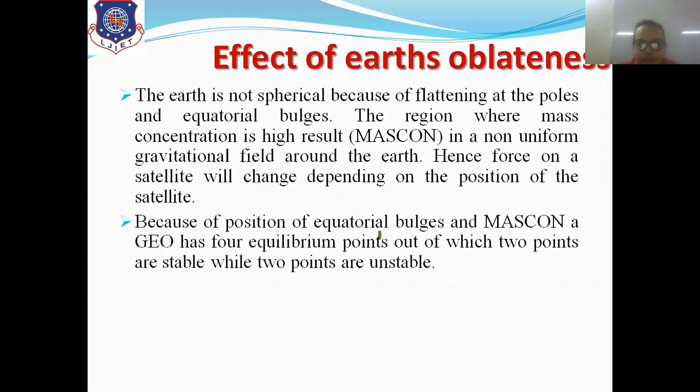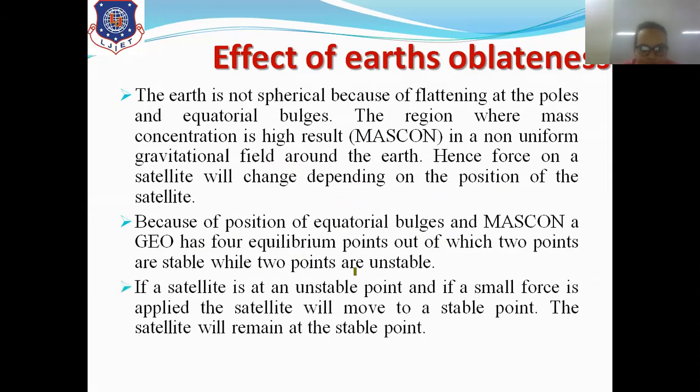Because of the position of the equatorial bulges and MASCONs, a GEO orbit has 4 equilibrium points, out of which 2 are stable while 2 are unstable points, right? If the satellite is at an unstable point and a small force is applied, then the satellite will move to a stable point, right? And once it has reached a stable point, the satellite will remain at the stable point only by using station keeping maneuvers, right?